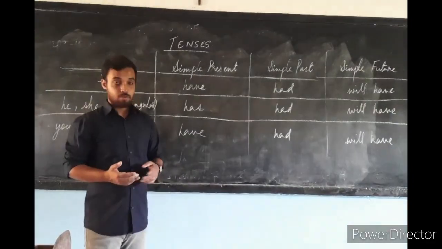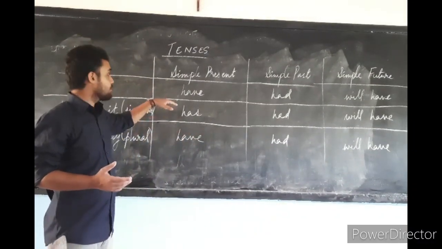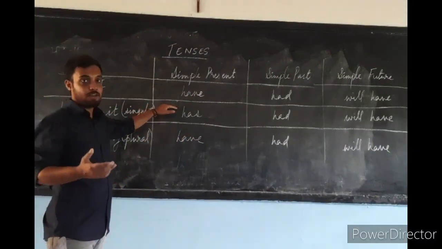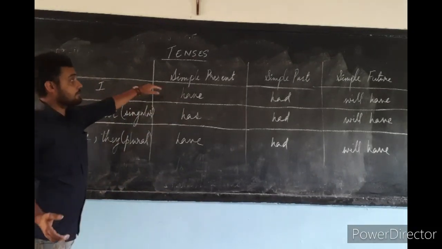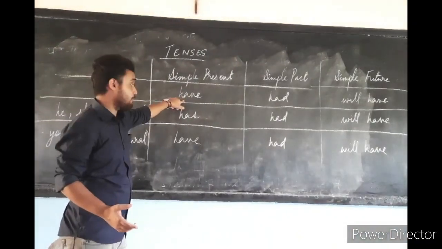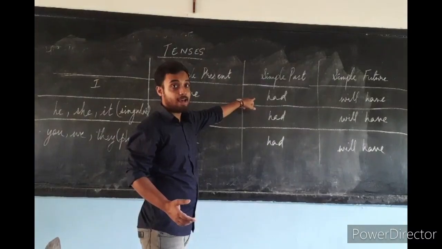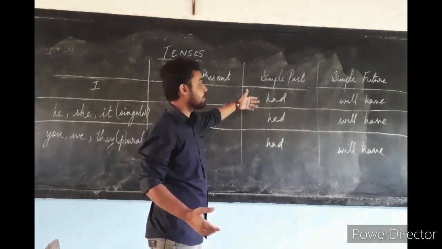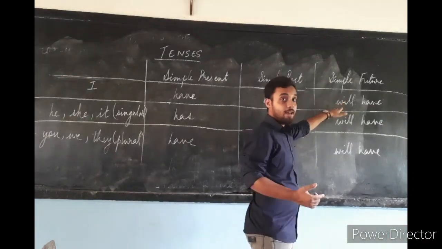Now I want you to look at the table for have. The table will tell you about the uses of have and its forms. With I in simple present, have will be the same, have. For simple past, with I, it becomes had. For future, it will become will have.